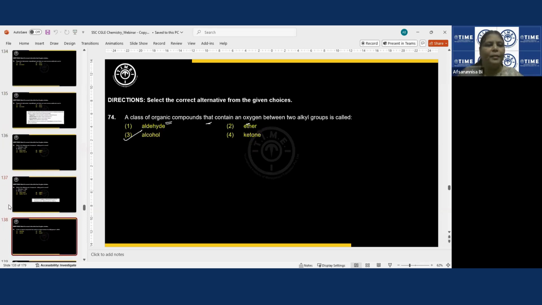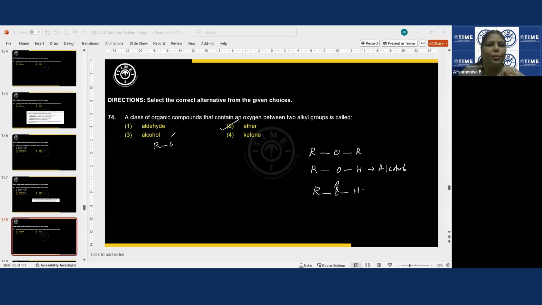A class of organic compounds that contain an oxygen between two alkyl groups is called what? Yes, this is an important part. Oxygen between two alkyl groups. Alkyl group here, oxygen here, alkyl group here. All these compounds are known as ethers. Suppose I have R, O, and H, these are known as alcohols. If I have R, C double bond O, H, these are known as aldehydes.